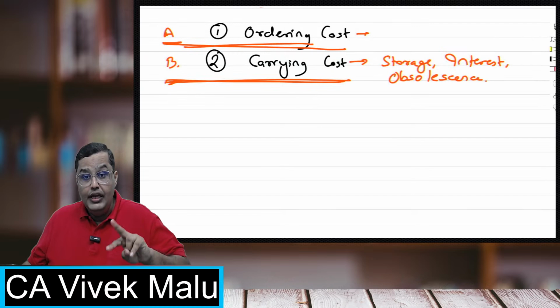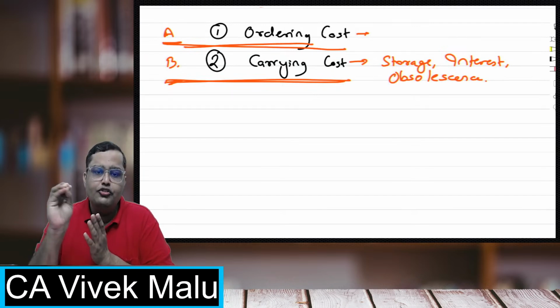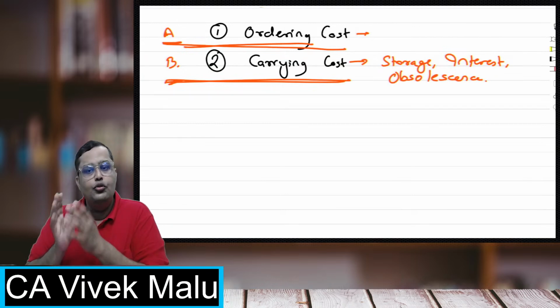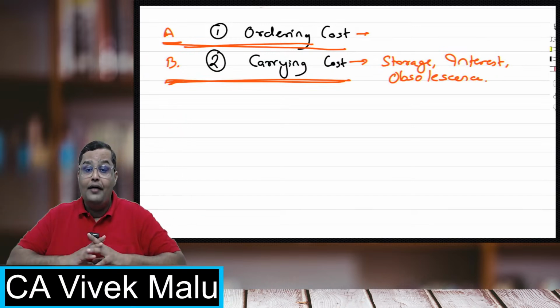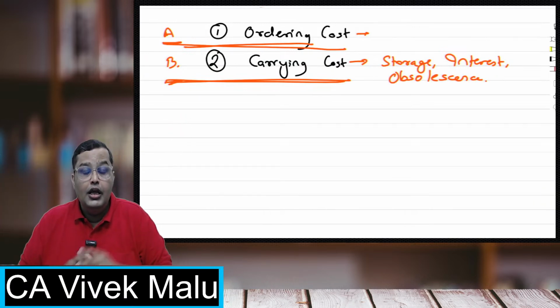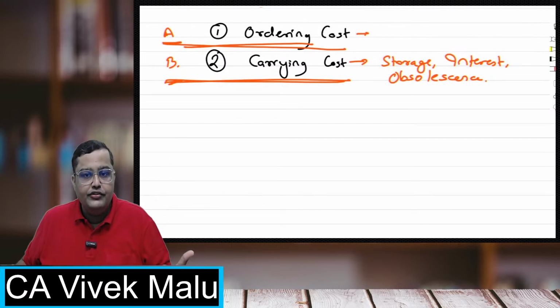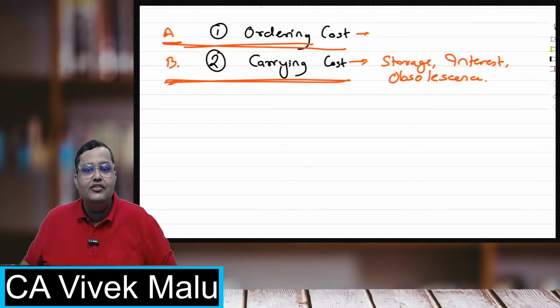Similarly, it can also be done like I order very small quantity. If you order small quantities, what will happen? If you order small quantity, the number of orders will be large, right? If you are making a large number of orders, it will involve a large number of advertisements, discussions, negotiations, lot of salaries getting wasted.